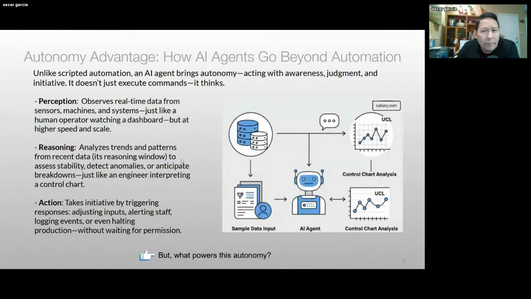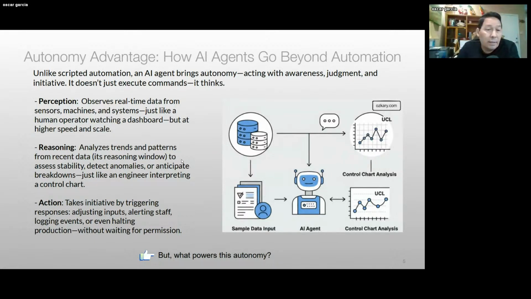So the three main concepts of an agent are perception, reasoning, and action. Perception is understanding that there's some input. This input could be real-time telemetry that enables it to understand what type of data is flowing. The reasoning piece is what makes it smart.